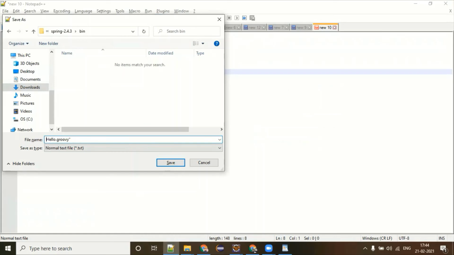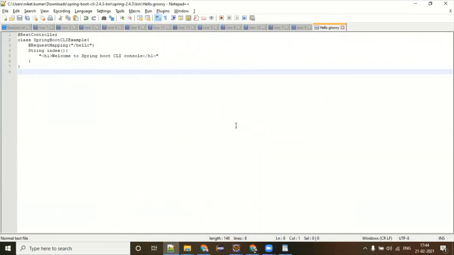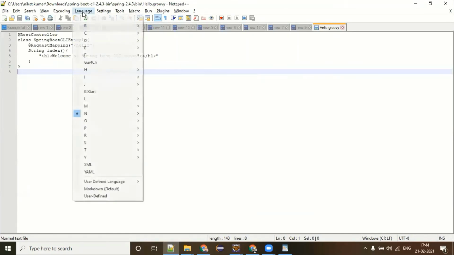Let me save it with this extension. Save. So this is nothing but hello.groovy. You can change the language to Java itself, because I can't see Groovy added to the language list. Yeah. So just change it to Java language.